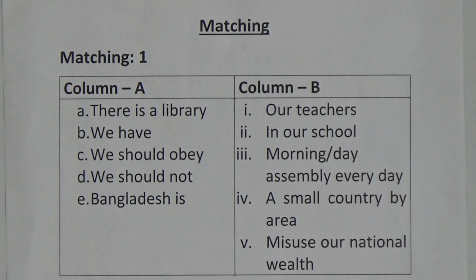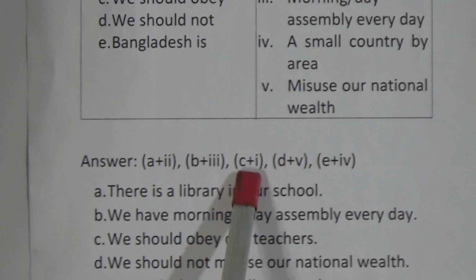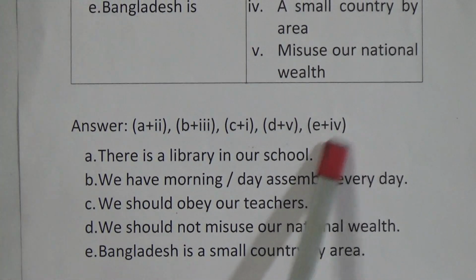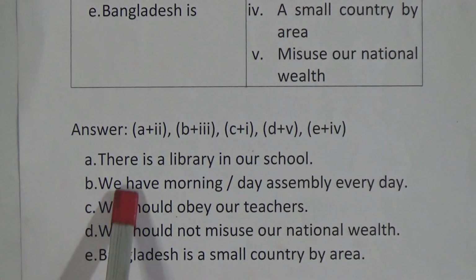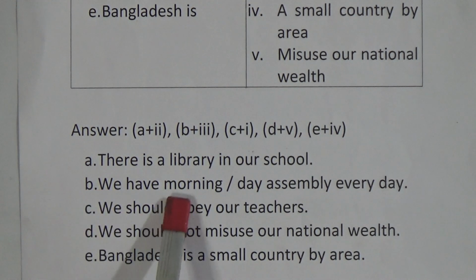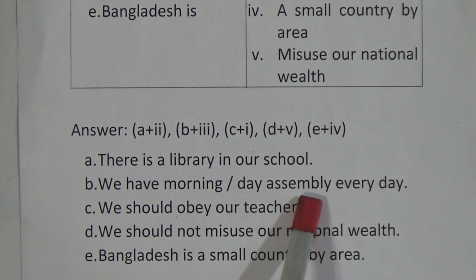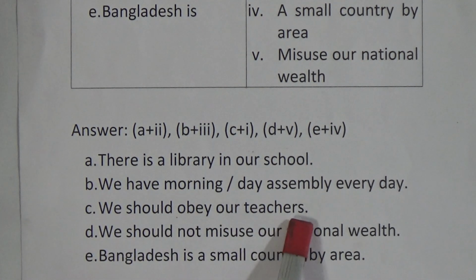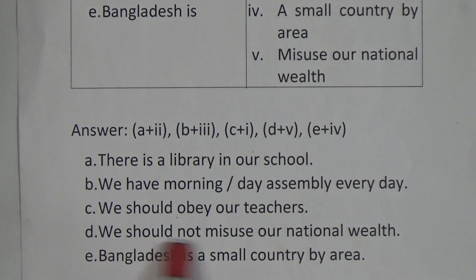Now students, our answer is A plus 2, B plus 3, C plus 1, D plus 5, E plus 4. And our written answer: there is a library in our school. We have morning day assembly every day. We should obey our teachers. We should not misuse our national wealth. Bangladesh is a small country by area.